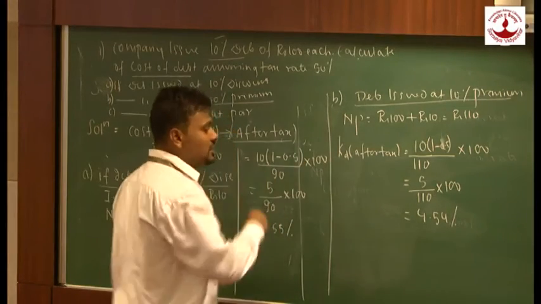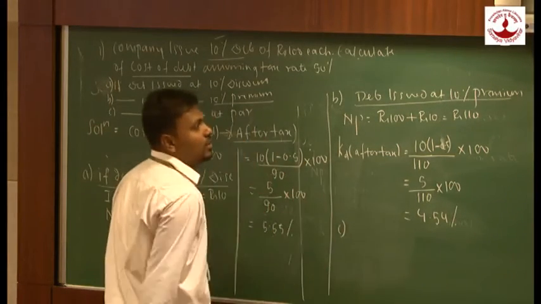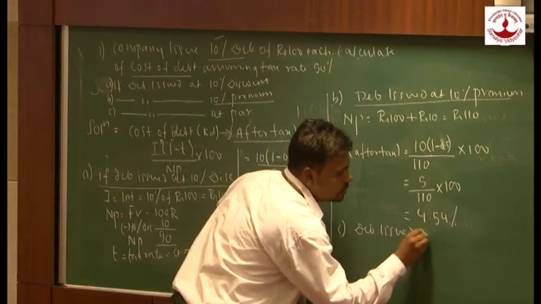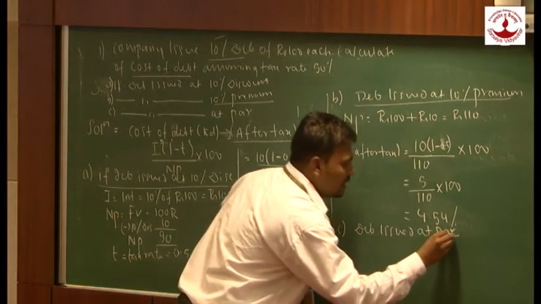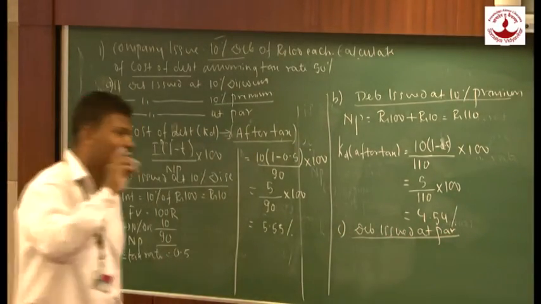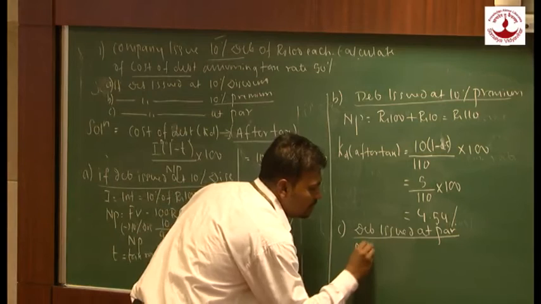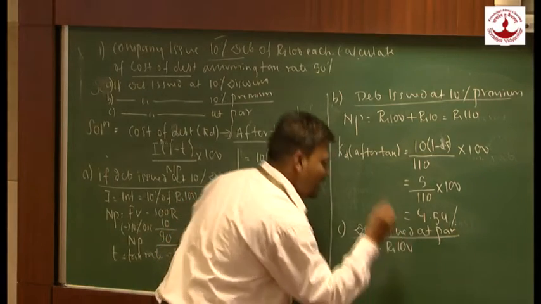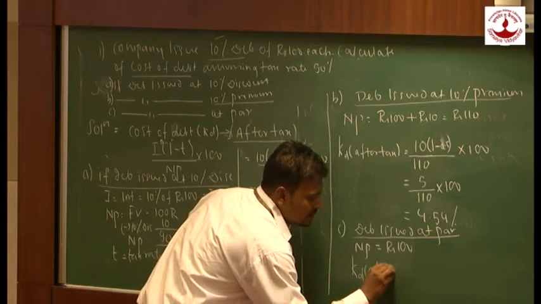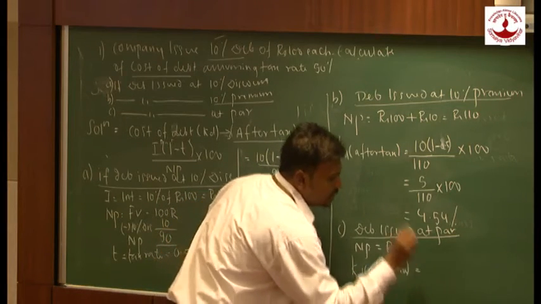The same calculation will be done in the third possibility. What is my third possibility? If debentures are issued at par, again only one thing will change. What is that? Net proceed. Here my net proceed would be rupees 100. Let us put up the values. KD after tax is equal to, what is my interest?